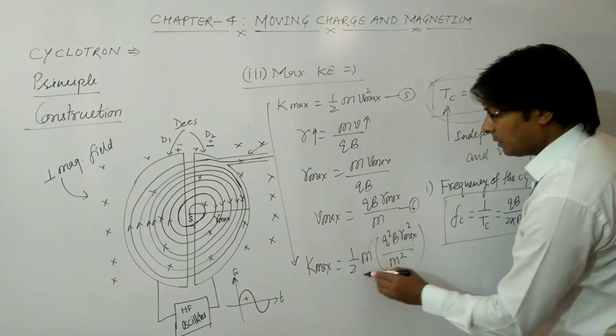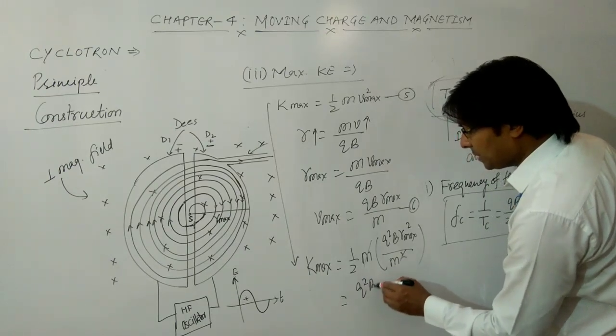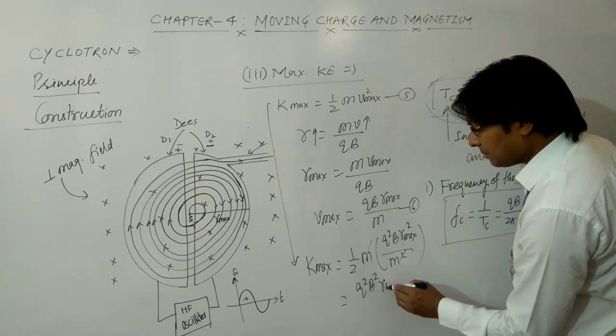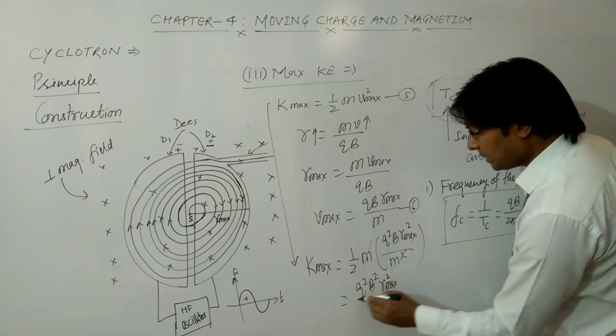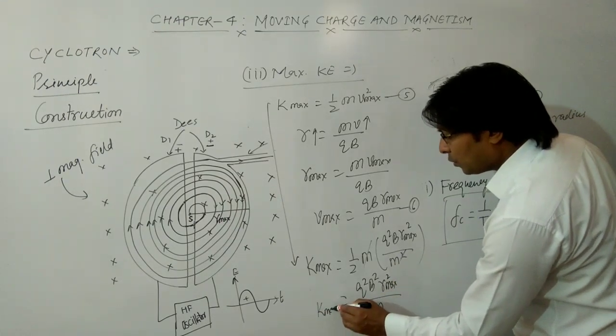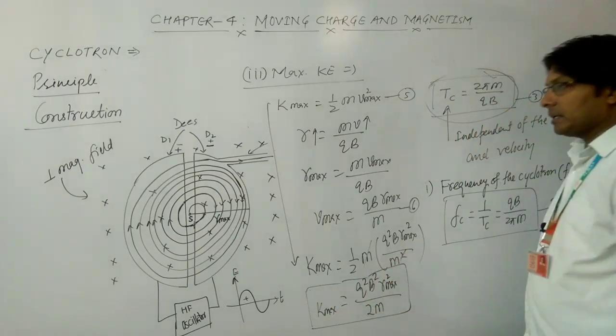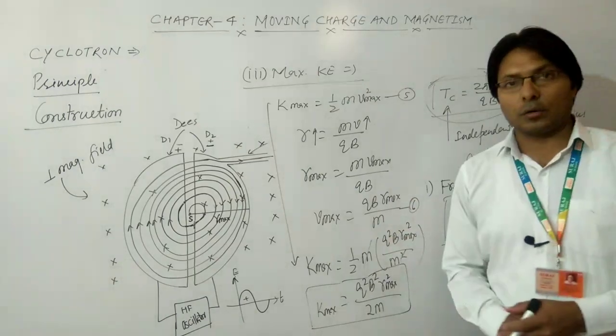This m will be cancelled out, so it comes out to be q square B square r max square divided by twice of m. This is the formula of maximum kinetic energy attained by the charged particle in a cyclotron.